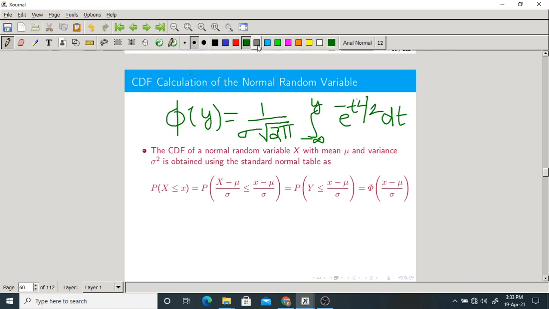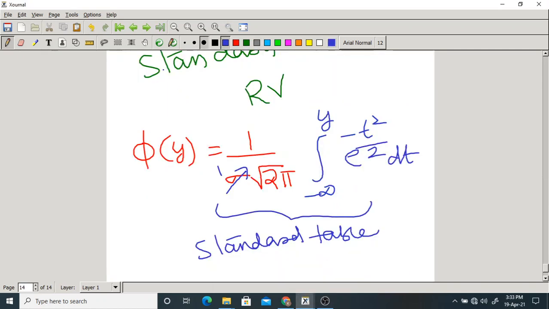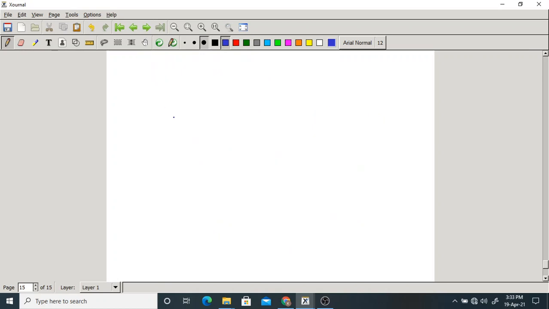Suppose they are asking the probability that capital X is less than or equal to small x.